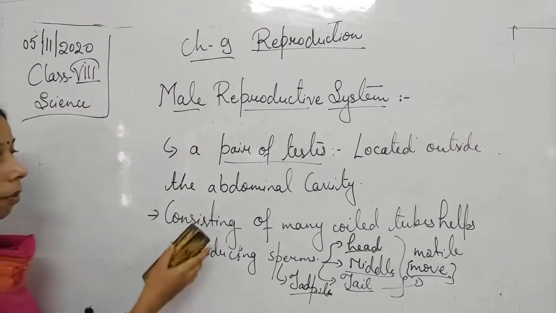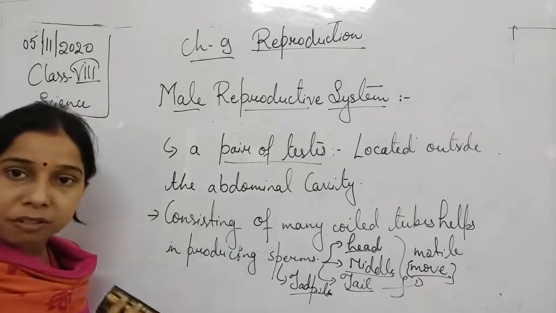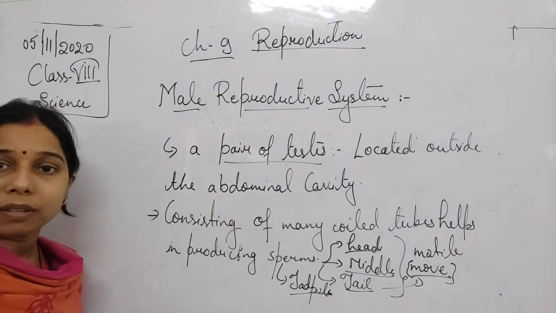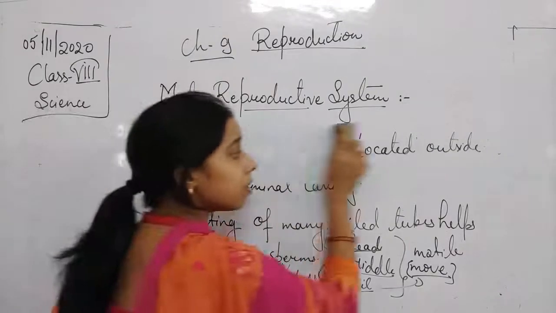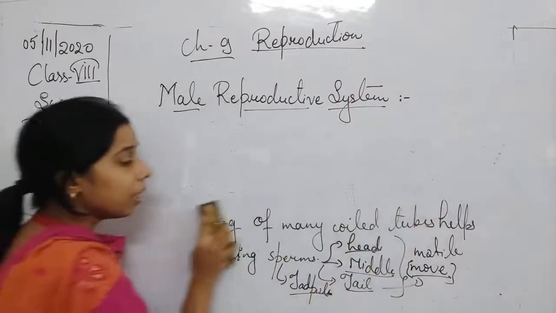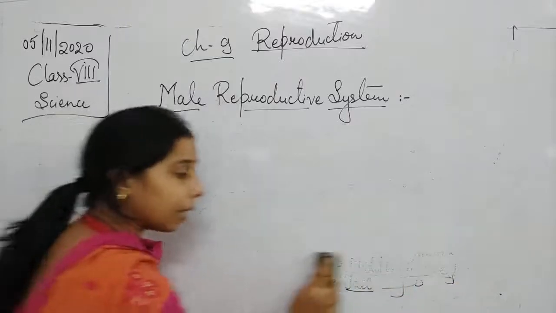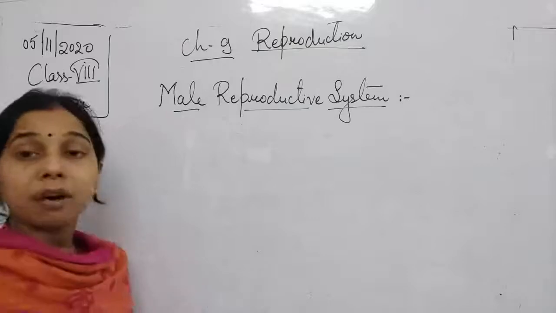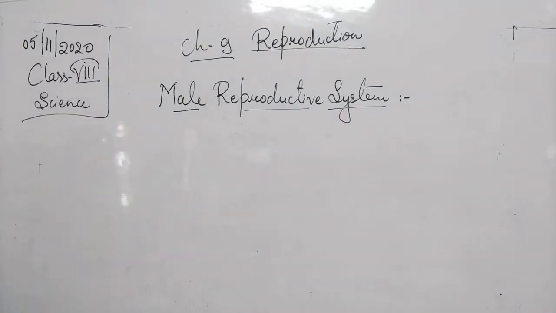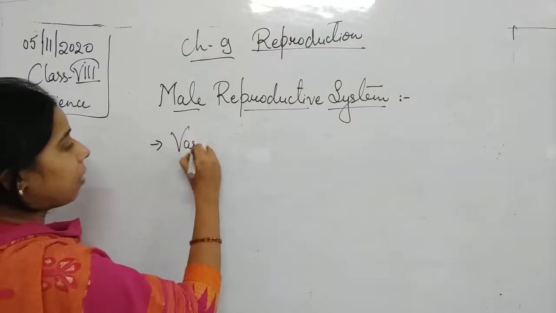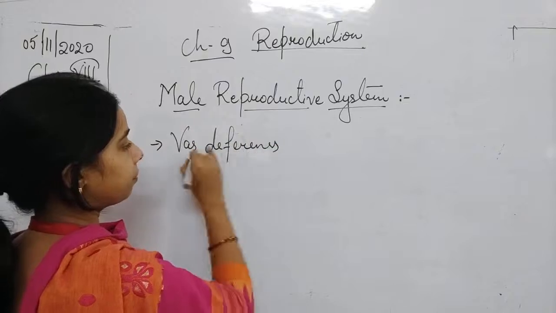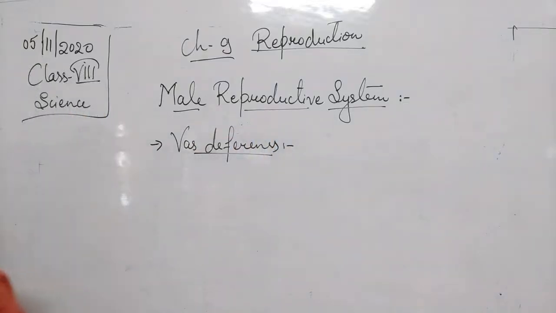So this is all about the testis, which is the first part that helps in producing the sperms, the male gamete. Now this sperm from the testis goes to another part of the male reproductive system, and that is the vas deferens.